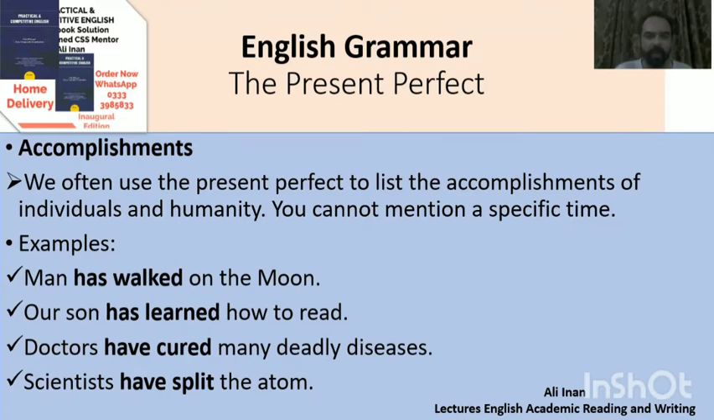For example, man has walked on the moon. Our son has learned how to read. Doctors have cured many deadly diseases. Scientists have split the atom. When we say man has walked on the moon, this is an accomplishment of the humanity. Our son has learned how to read. This is an accomplishment of an individual.